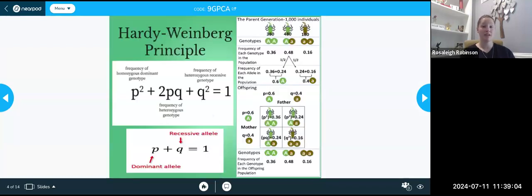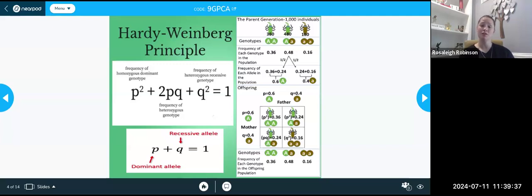Now, there is an equation we can calculate, so we can actually see if a population is evolving based off the genotypic or allele frequencies that we can see in the population. We can calculate how many homozygous dominant, p squared, how many heterozygous, 2pq, or how many homozygous recessive, q squared, there are in a population. If the genotypic frequencies add up to 1, the population is not evolving. And remember, in order to be not evolving, all 5 of the assumptions have to be held true.